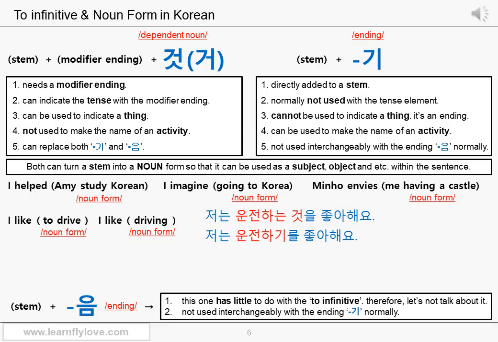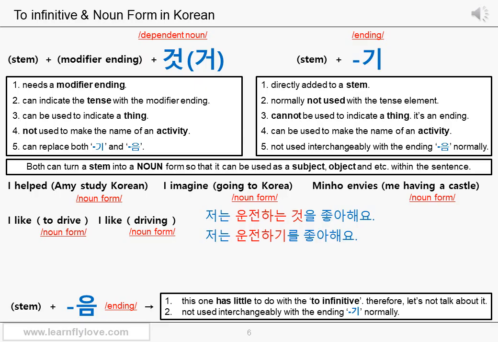Driving is a gerund even in English. Therefore, it might be more natural for you to use the noun form for that in Korean. But the point is, you can even turn the to drive part into a noun form. Even though to drive is in the to infinitive form in English, you can use it as an object of the verb 좋아해요 in Korean, unless you think the to drive part has a significantly different meaning. Okay? Let's see the next sentence.